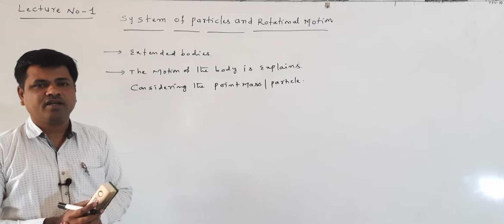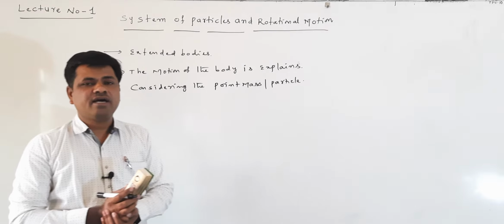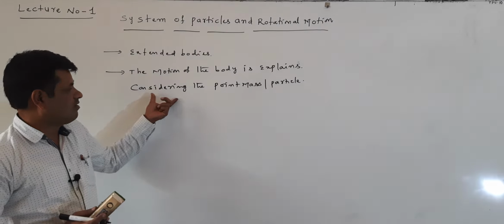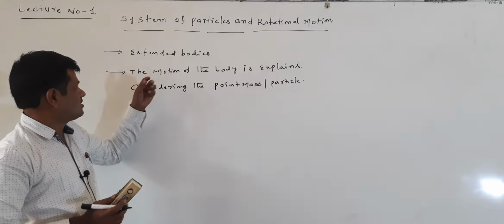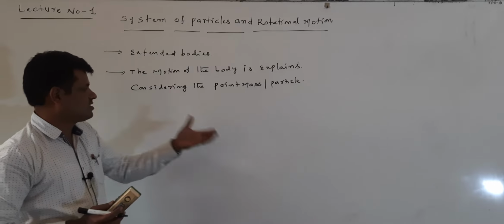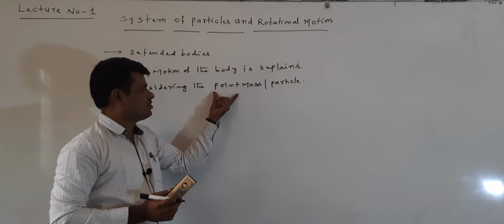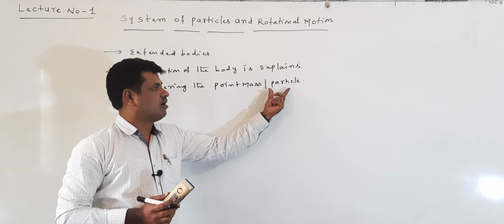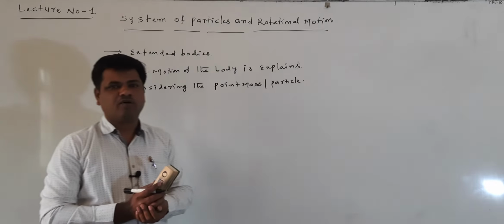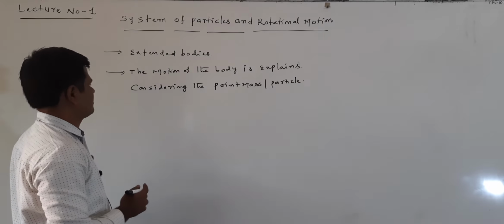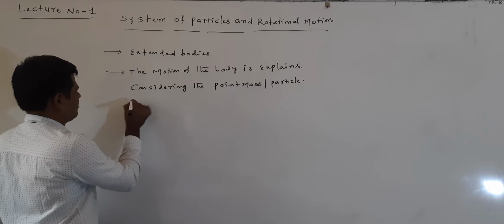This means we consider the total body as a point mass or particle. Using this, we are discussing the motion of the body in mechanics.